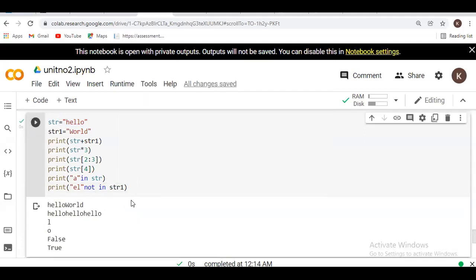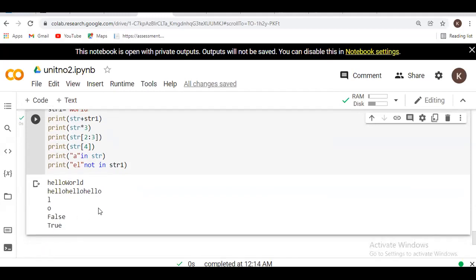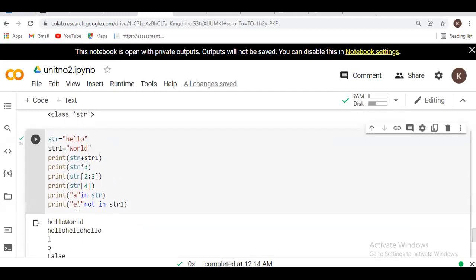So you have to see here true. Why will it return true? Because el is not present in that string. So all of you understood the difference between in and not in.